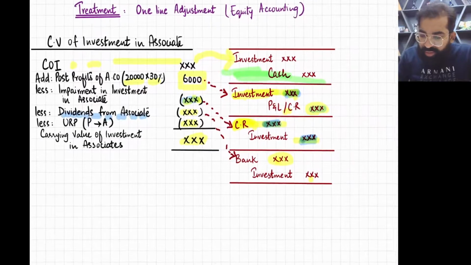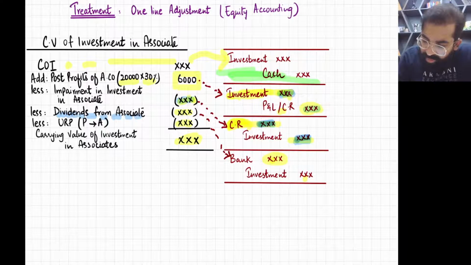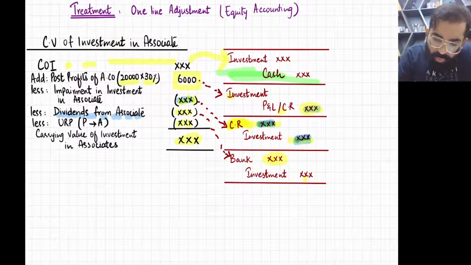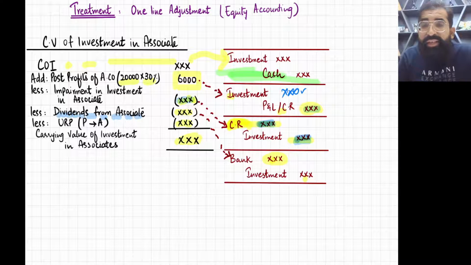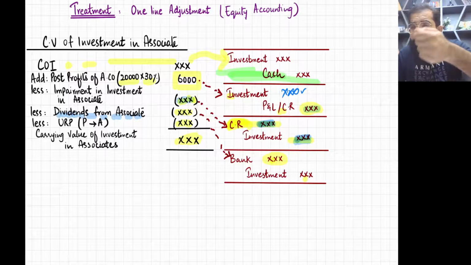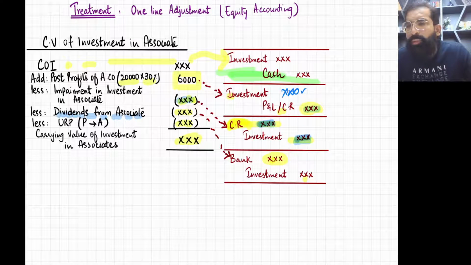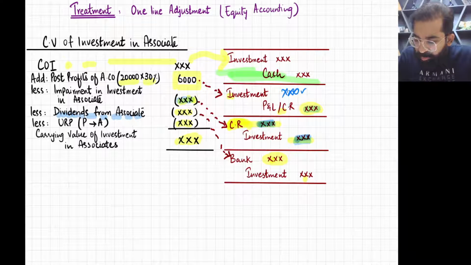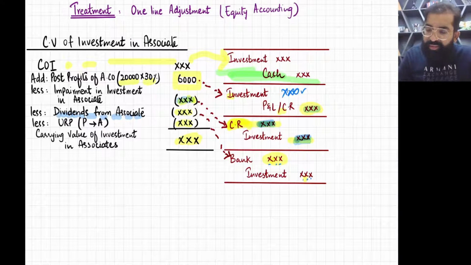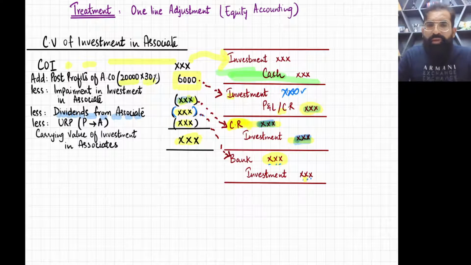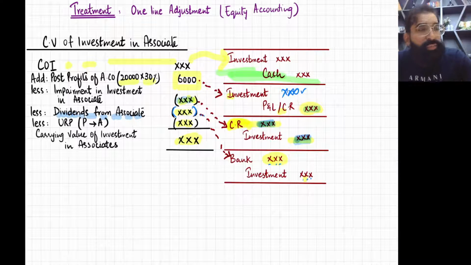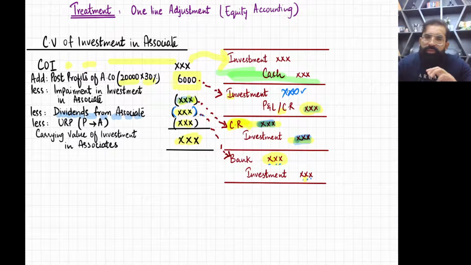See, you have included, use your brain please. You have already included these dividends in this investment. So now as you are receiving cash, you are just changing the form of investment. So you will make the entry bank debit and investment credit. That's why your investment in associate will be reduced because of the amount of dividends received from associate.